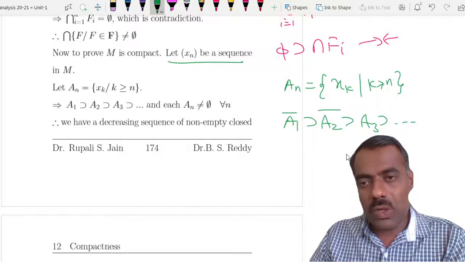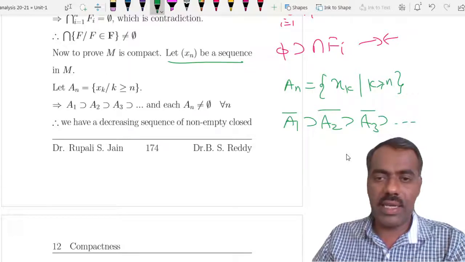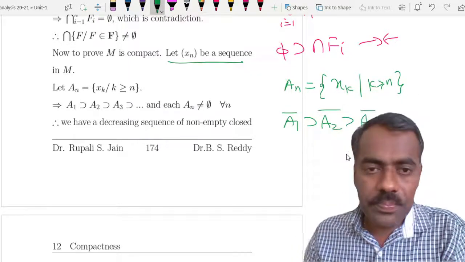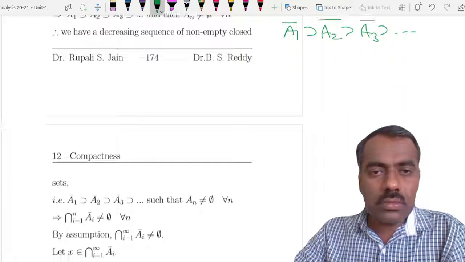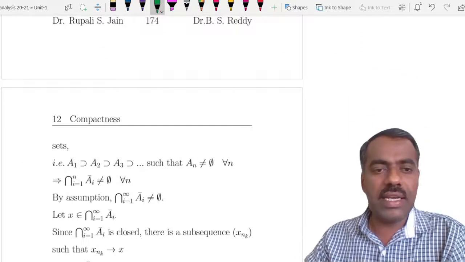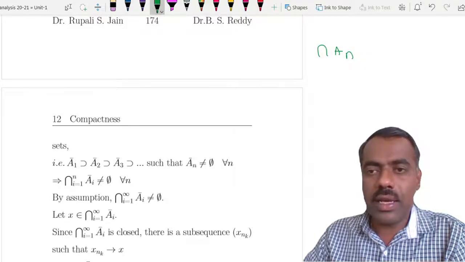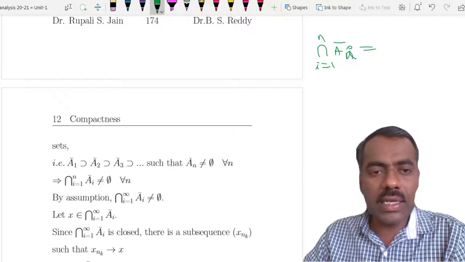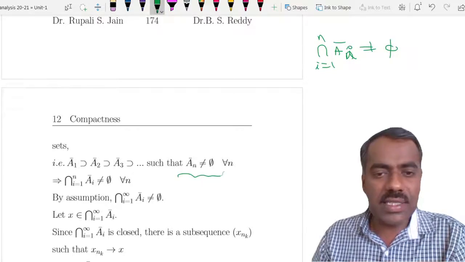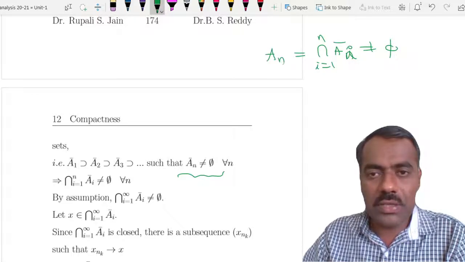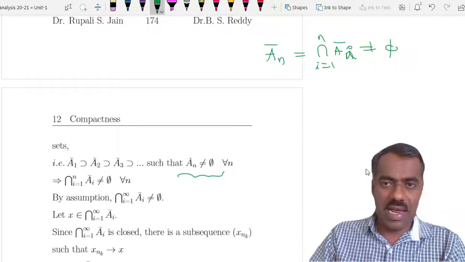Then you take their closures, and you have a decreasing sequence of non-empty closed sets. Therefore the intersection of Ai bar, i from 1 to n, is non-empty, because this is actually the smallest one, which is An bar, so it is non-empty, right?